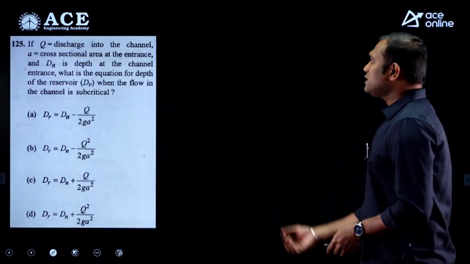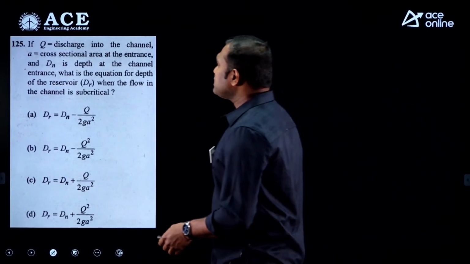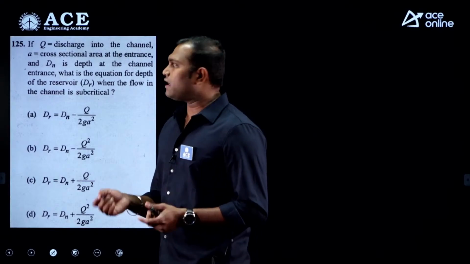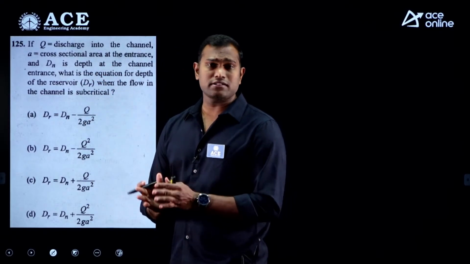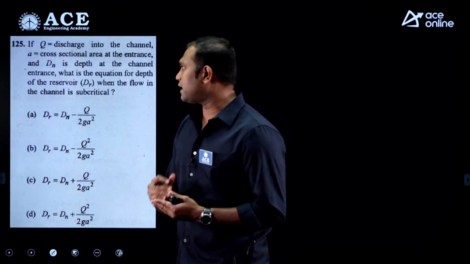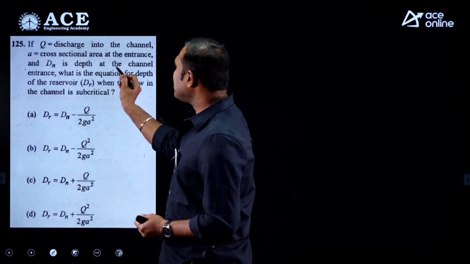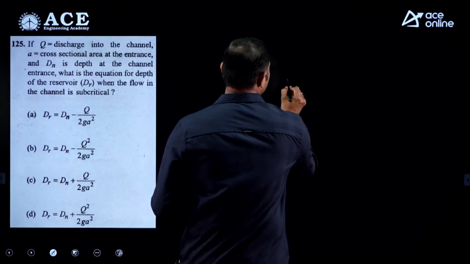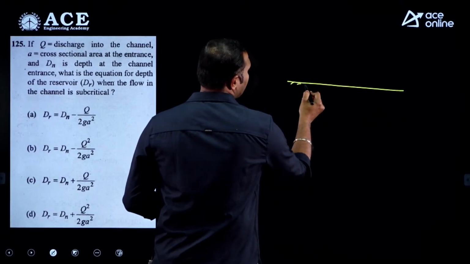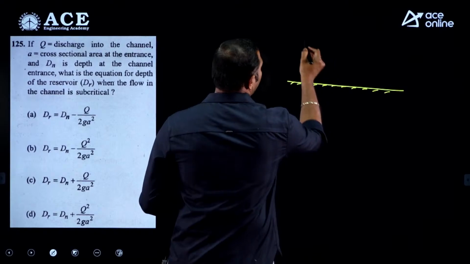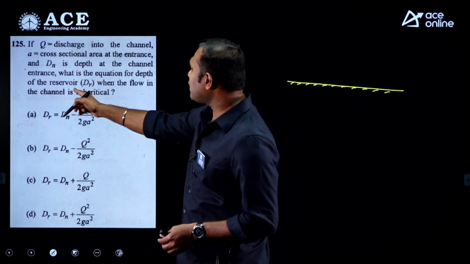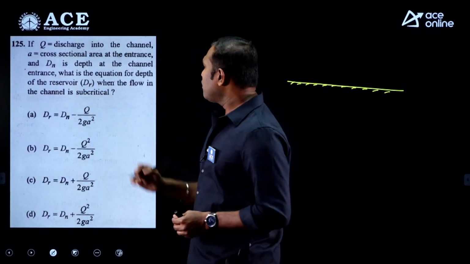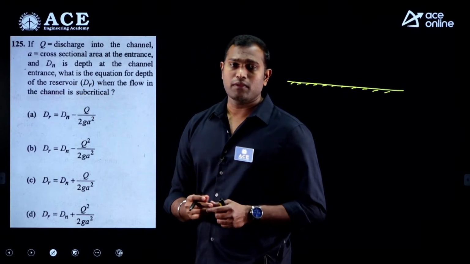Next, see this question. If Q is a discharge in a channel, and A is a cross section area at the entrance. So at the entrance of a channel they have given the discharge and area. Now if dn is the depth at the channel entrance, suppose this is a channel and there is a depth of the flow, and the depth of the flow is dn. What is the equation for the depth of reservoir when the flow in the channel is subcritical?